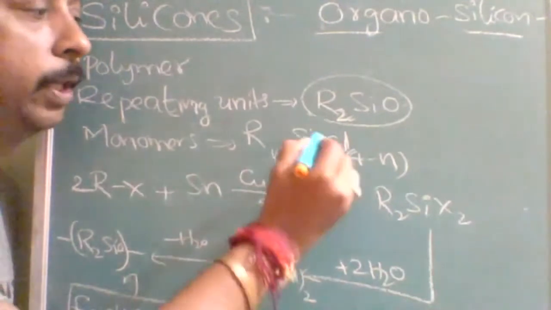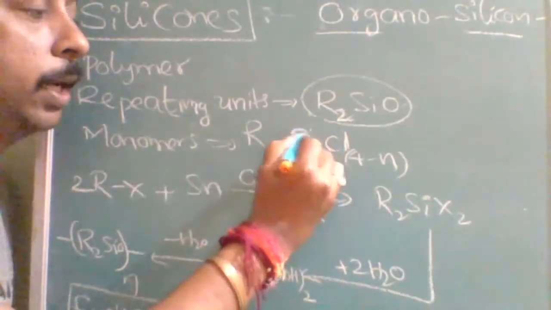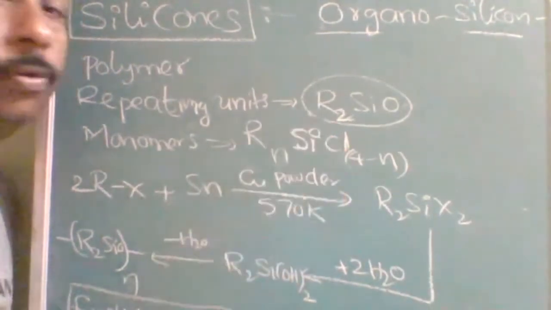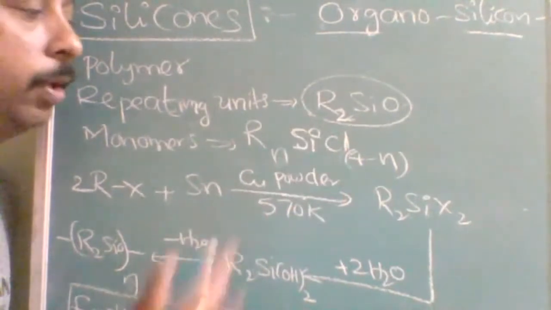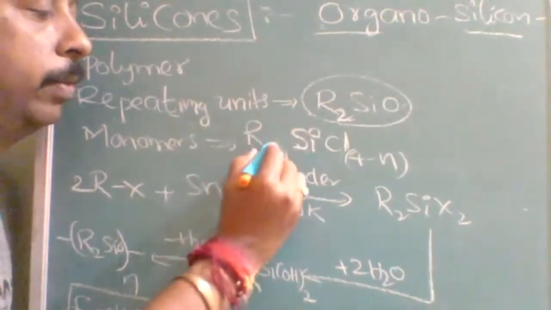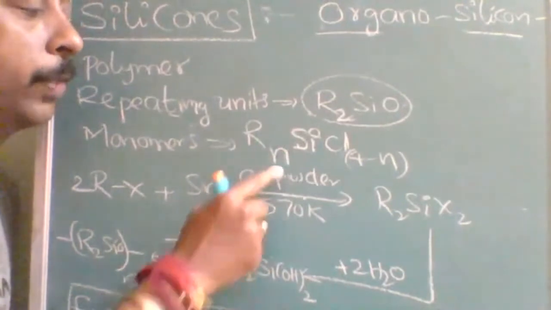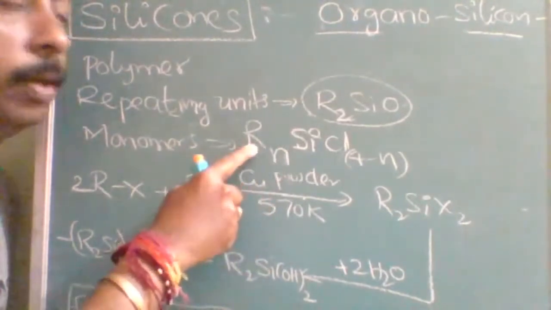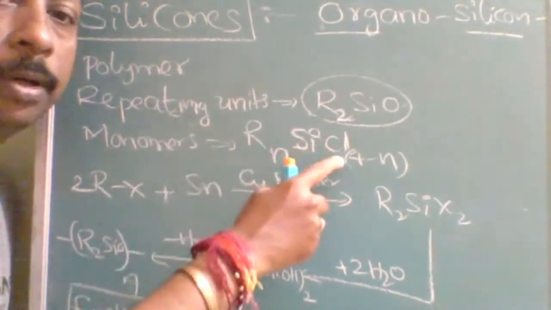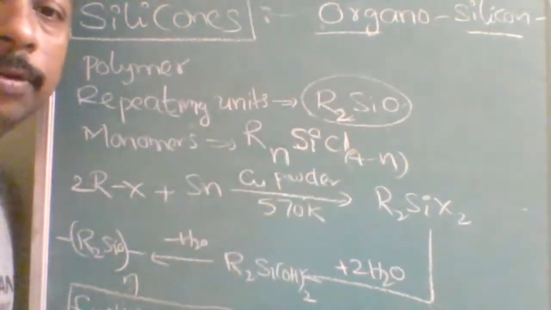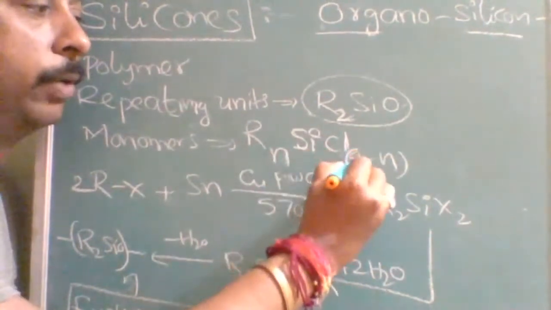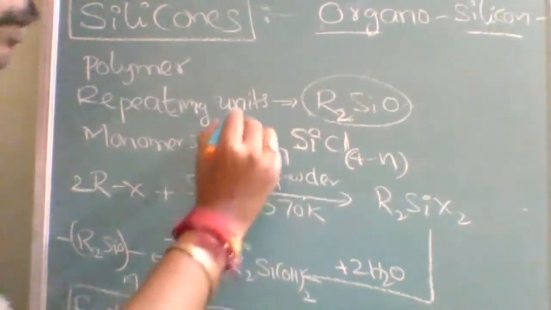Why did this 4 come? Because silicon's valency is 4, it can form a maximum of 4 bonds. If n bonds are formed by alkyl groups, the remaining bonds, 4 minus n, will be the number of chlorines. So don't worry about this.